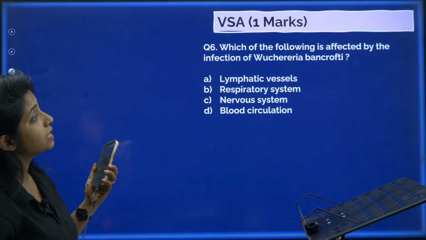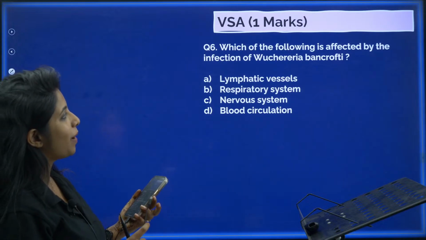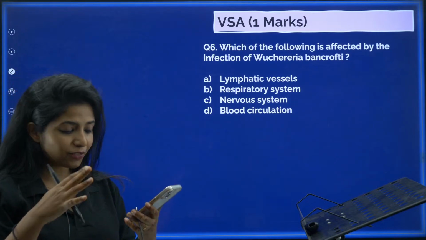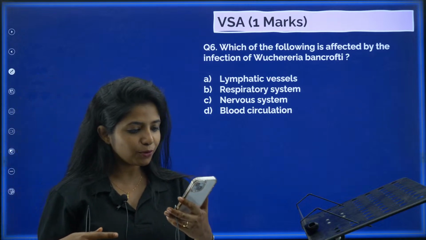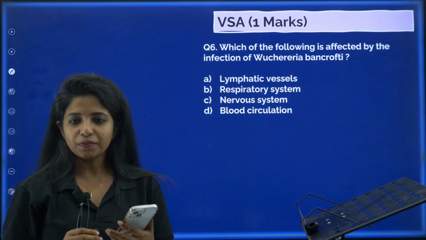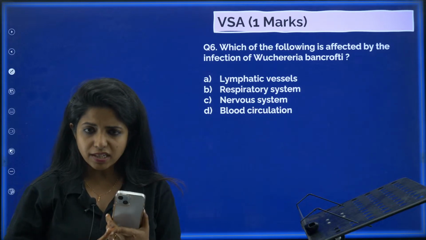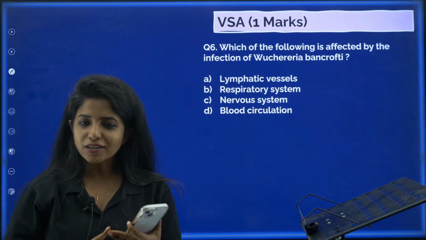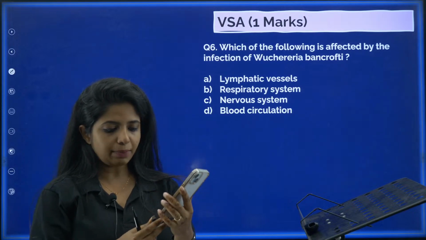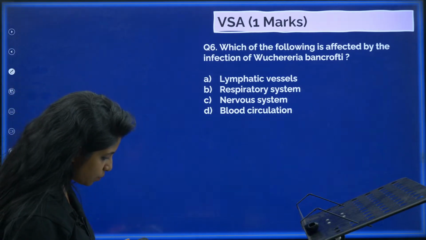Which of the following is affected by infection of Wuchereria bancrofti? Again, something related to all this. So, which of the following is affected by the infection of Wuchereria bancrofti? Your lymphatic vessels, respiratory system, nervous system, or your blood circulation? Tell me. What is being affected?